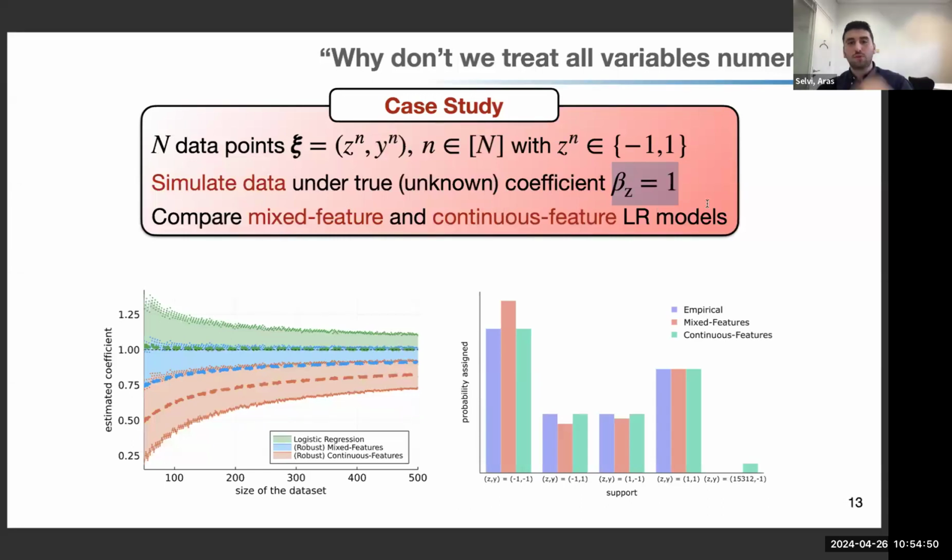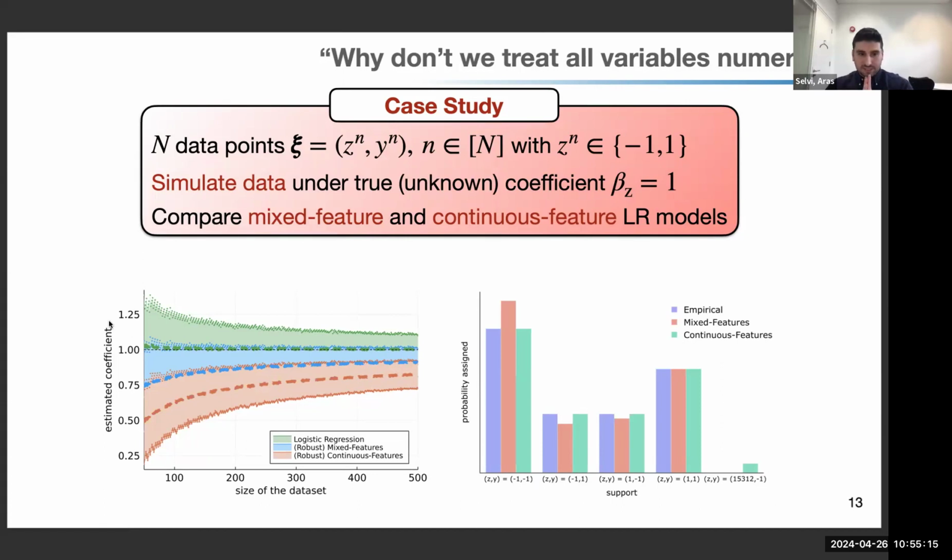And what we do is that we solve 3 problems. The first problem, on the left-hand side, the green colored plot, is just the logistic regression problem, so the empirical risk minimization problem. And the blue colored part solves the mixed feature Wasserstein learning problem that we propose. And the red colored one treats the variable as a continuous variable and solves the DRO counterpart.